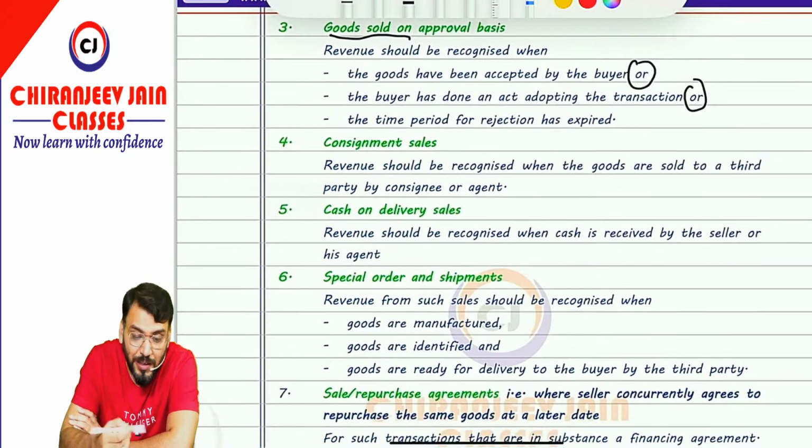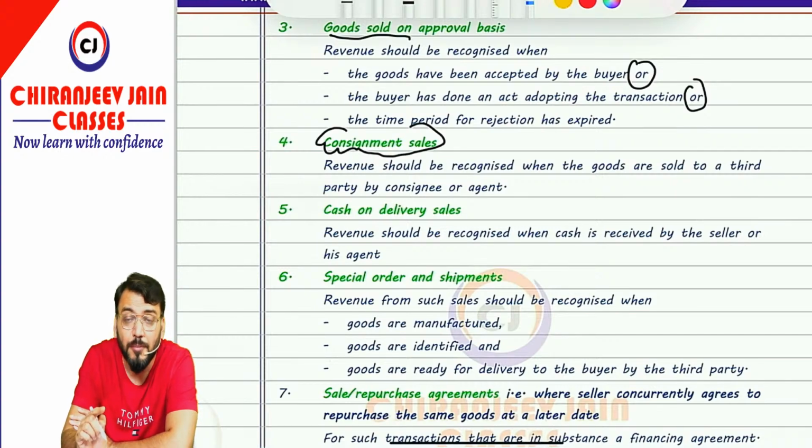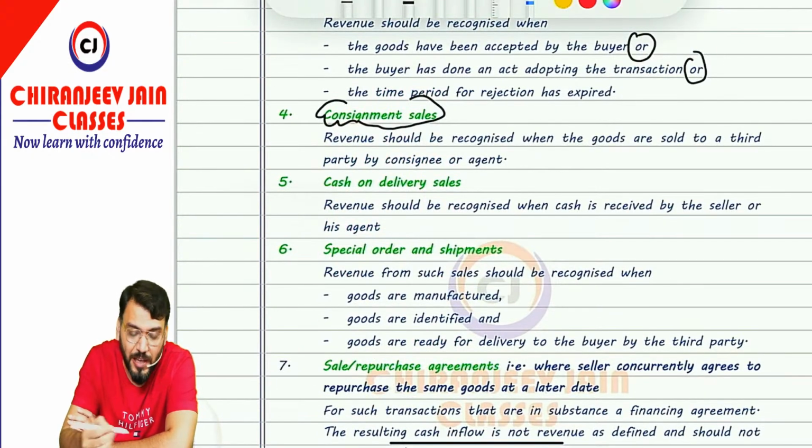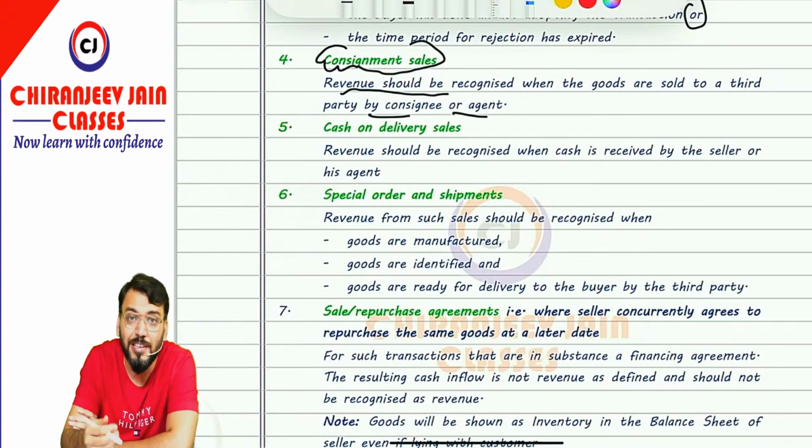Correct? Yes sir. Now in case of consignment sale, revenue should be recognized only when the goods are sold by the consignee to a third party. Till the goods are sold to the third party by the consignee, revenue cannot be recognized. This point also I think you know from the CA Foundation consignment chapter. Now goods sold on cash on delivery basis, COD. In that case AS9 says that revenue can be recognized only when the cash is collected. Once the cash is collected, revenue will be recognized, when the cash is received by the seller or their agent.